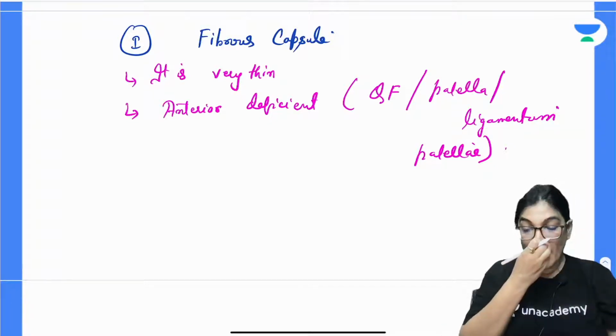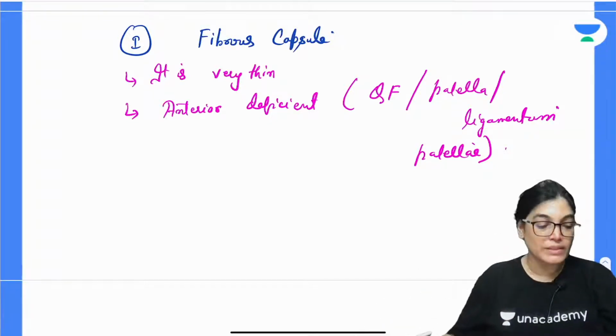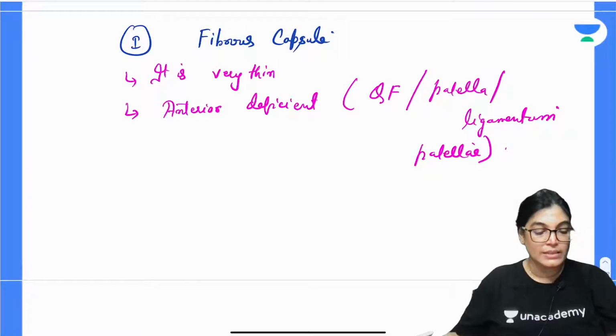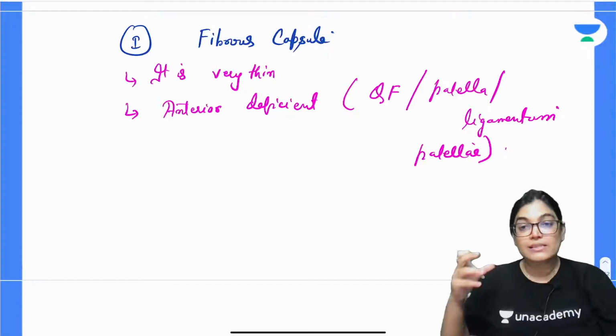We will go through the details of this, and see why it has this deficiency.